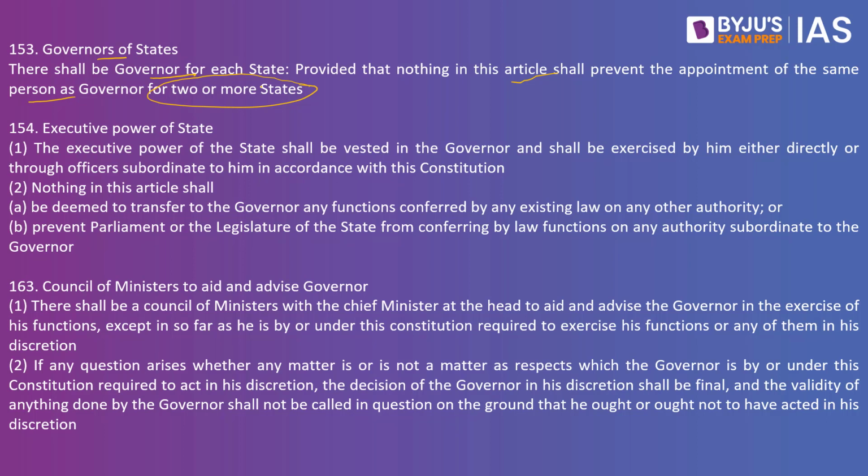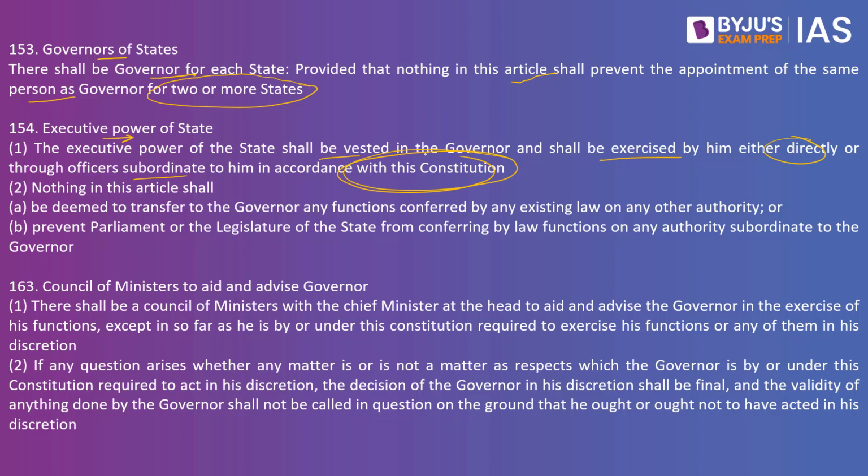Then we have Article 154, which speaks about the executive power of the state. The executive power of the state shall be vested in the governor and shall be exercised by him either directly or through officers subordinate to him in accordance with this Constitution. So if the executive power has to be exercised, the governor would be able to exercise it directly or through his officers who are subordinate to him when it comes to the executive functions of the governor.